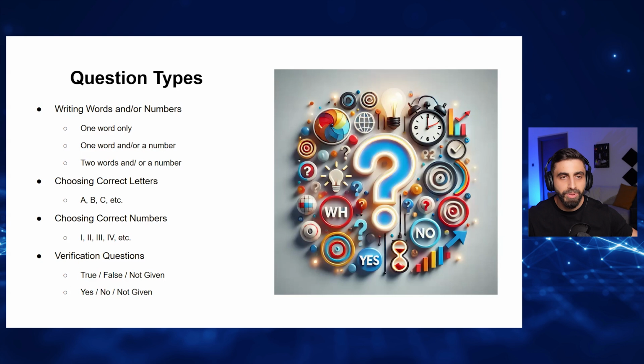The only difference is if they ask you to write true, false, you have to write true, false. If they ask you to write yes, no, you have to write yes, no. So if the answer is true and you write yes, you're going to get 0. If the answer is no and you write false, you're going to get a 0. If the answer is not given and you write not given, you're not going to get a 0 because it's the same for both of them.